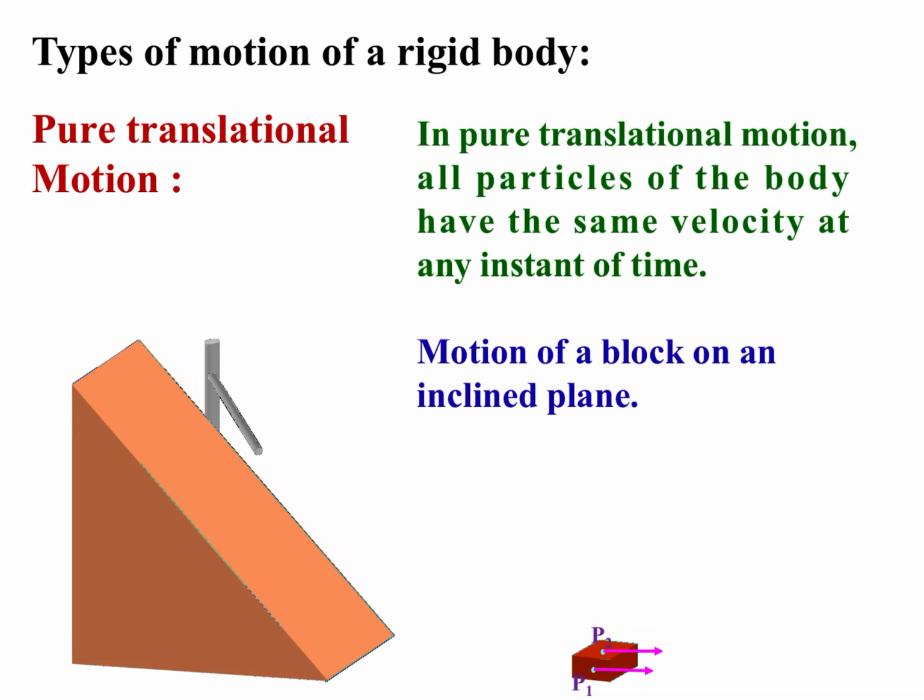In pure translational motion, all particles of the body have the same velocity at any instant of time. ठीक है, ऐसा मोशन जो होता है जिसमें बॉडी के ऊपर जो पार्टिकल्स हैं, all particles have same velocity at any instant of time, such a motion is called pure translational motion.